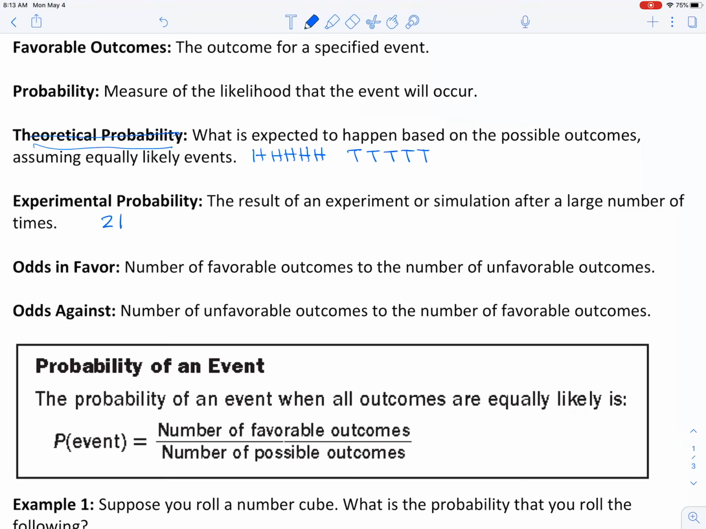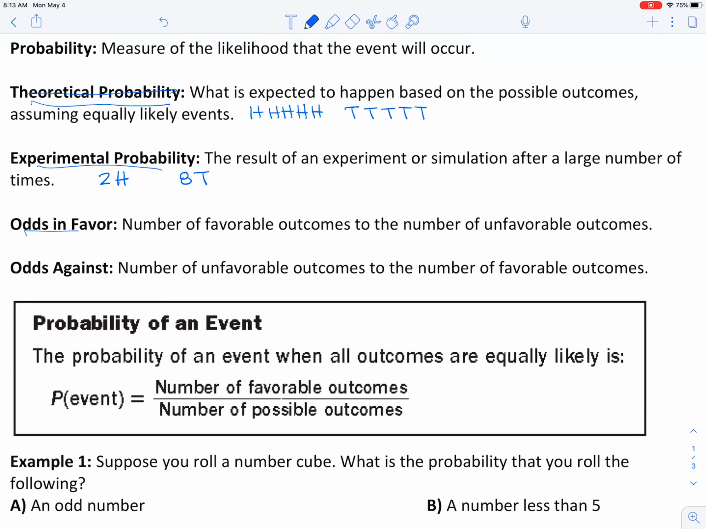Experimental probability is like what actually happened. So maybe I got only 2 heads and 8 tails if I flipped a coin 10 times. Okay, experimental probability, it's the result of an experiment or simulation after a large number of times. So really what actually happened.